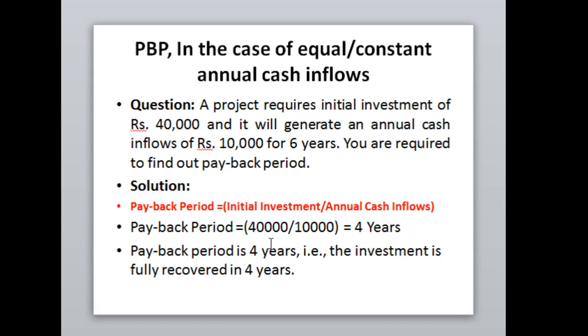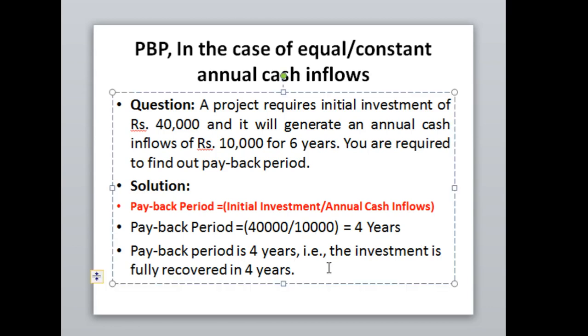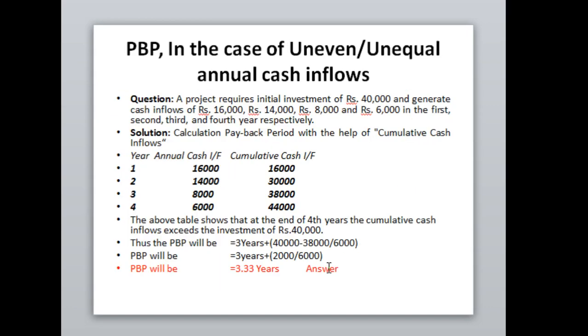So if 40,000 is invested by you in the business, and you are getting 10,000 per annum as future cash inflows, it will take 4 years to pay you back the total amount you have invested in the business. This is a payback period example I have discussed with you.